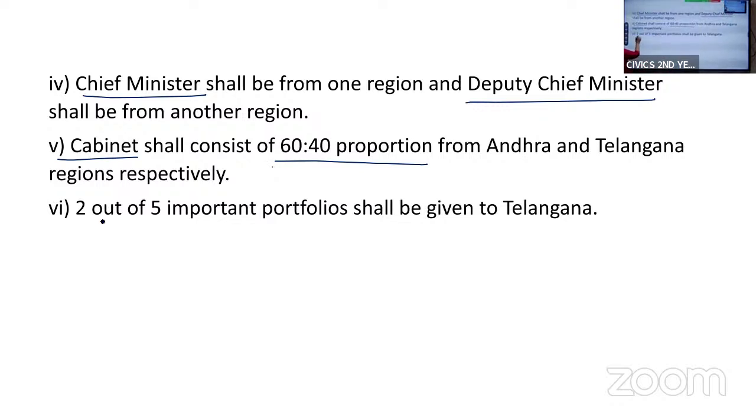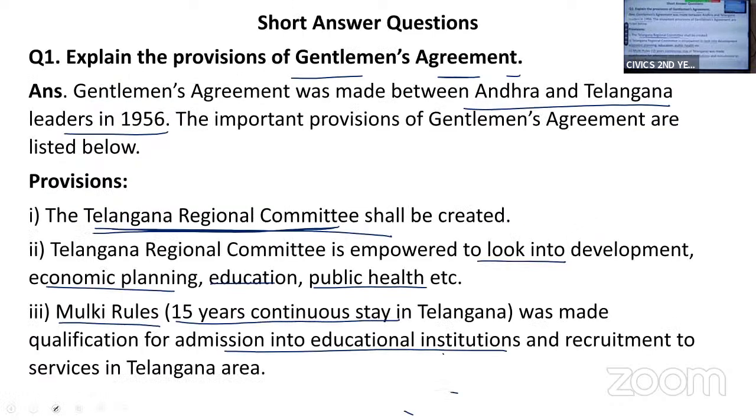Then 2 out of 5 important portfolios, important departments. Okay, 2 out of 5 important portfolios shall be given to Telangana. So these were some of the important provisions of the gentleman's agreement.